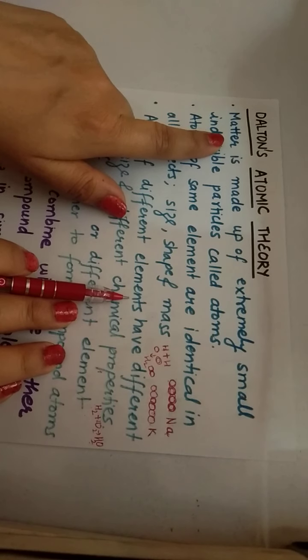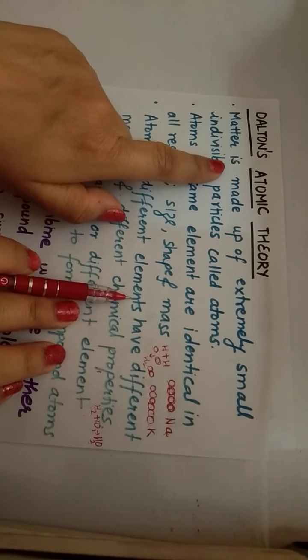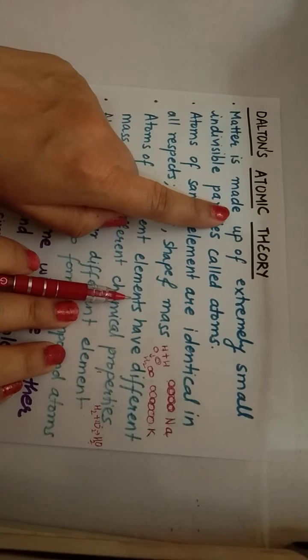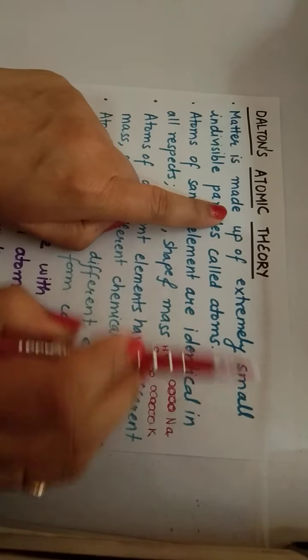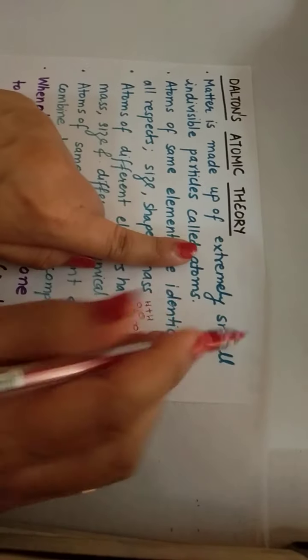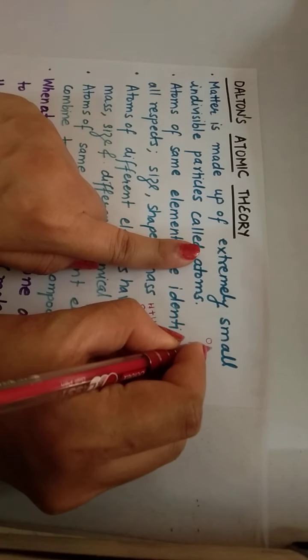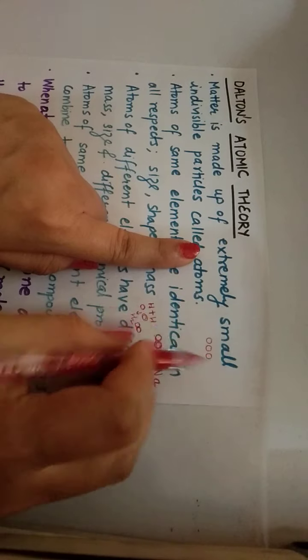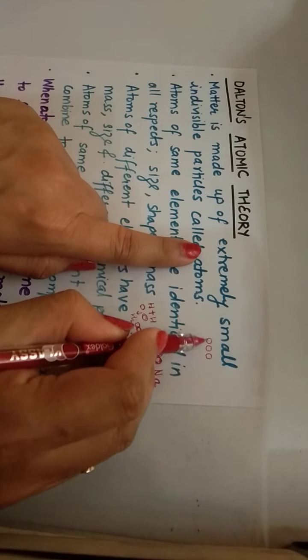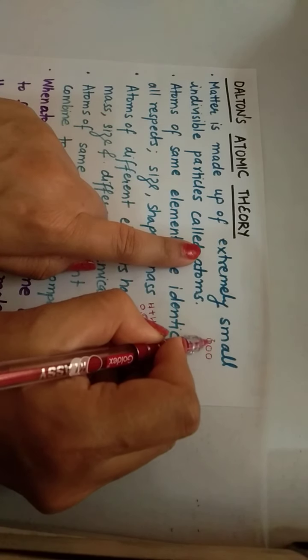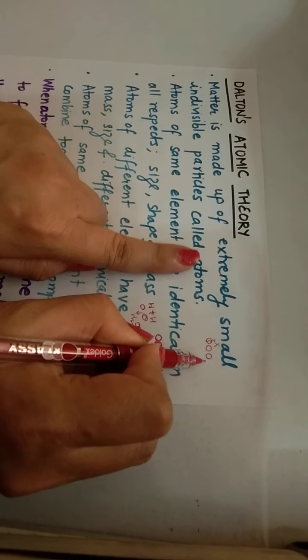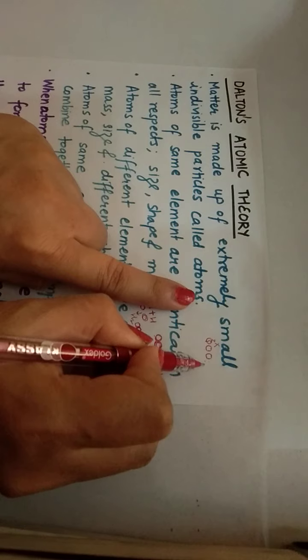So the first postulate was: every matter, whether it is a solid, a liquid or a gas, is made up of extremely small indivisible particles which cannot be divided. These indivisible particles are called atoms.